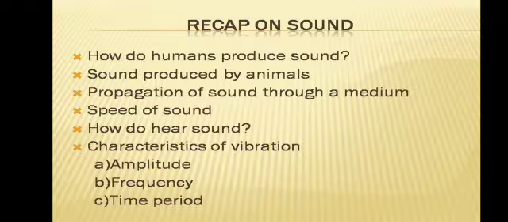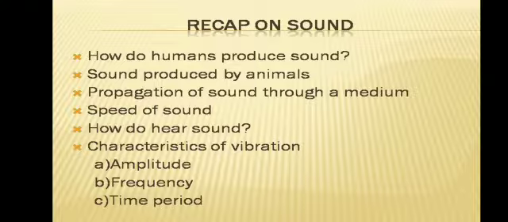Propagation of sound through a medium. See, sound always requires a medium to travel from source to its receiver end. Sound cannot travel through a vacuum as it lacks any medium of transmission. Speed of sound. See, the speed of sound through air is about 330 meters per second. The speed of sound through water is about 1500 meters per second.